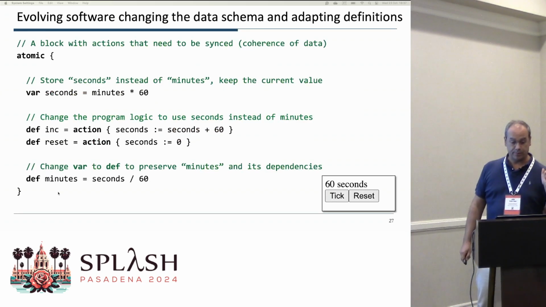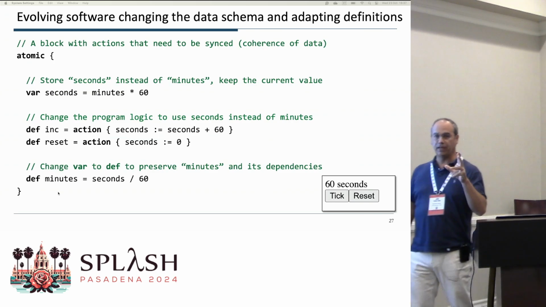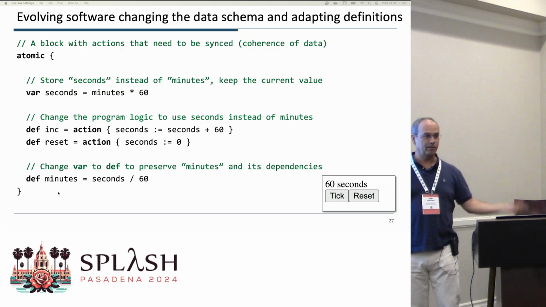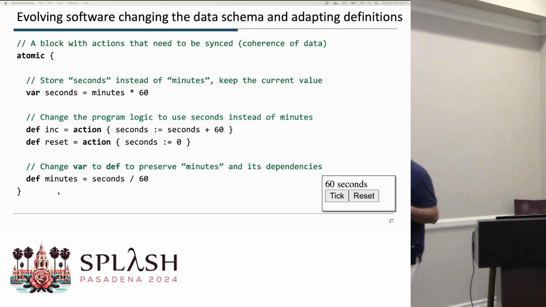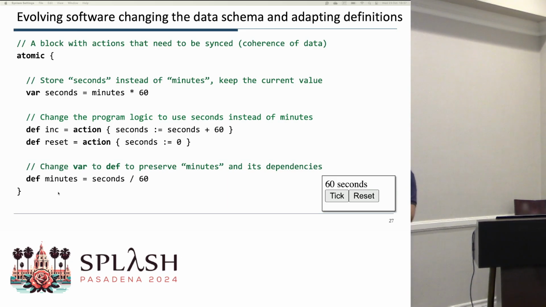The third step that we want to do is, it's a bit dumb to be counting minutes, right? What we want to count is seconds, and then show minutes. So we can now redefine seconds from being a definition based on minutes, and say seconds should be a variable, so the state should be storing seconds, and the current value is minutes times 60.